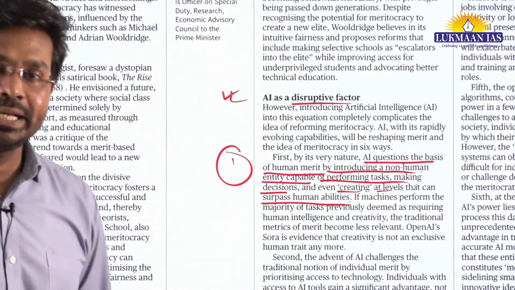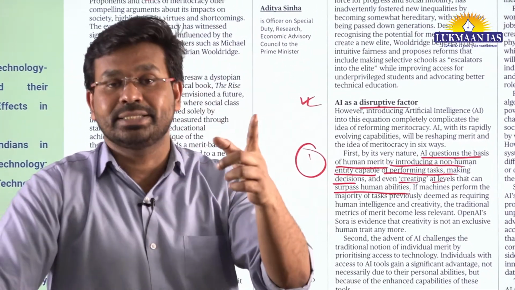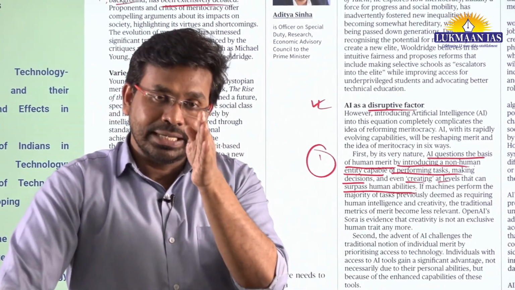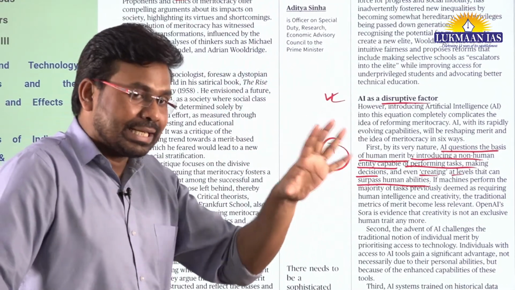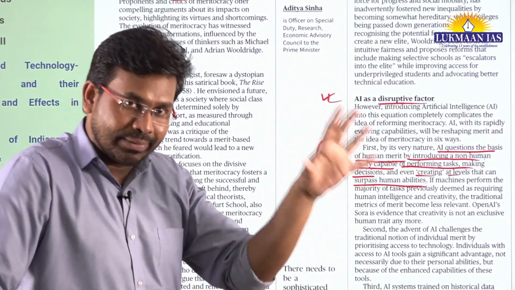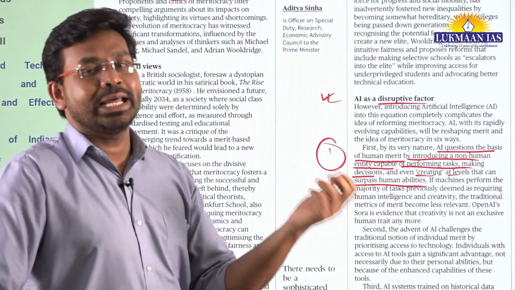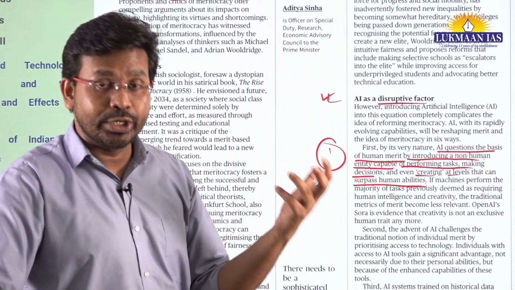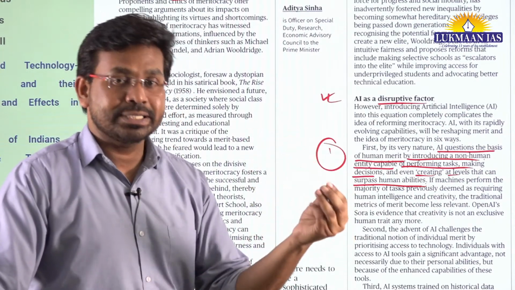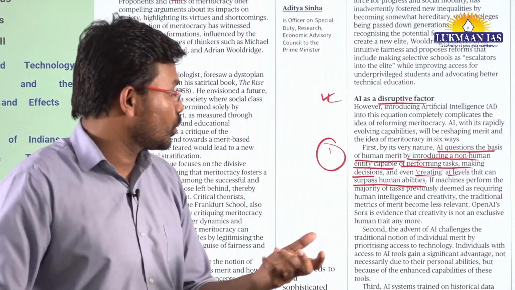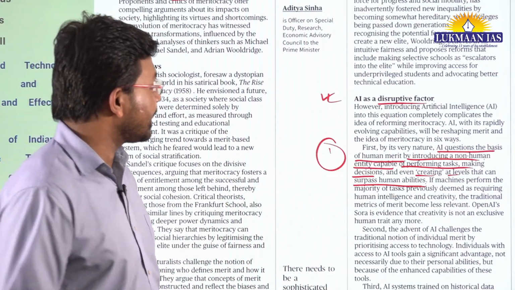So number 1 is, earlier we used to consider that human beings are the ones who have intelligence, but now there is an inanimate thing, a non-living being, that has assumed intelligence. Now it is also able to produce creativity. It is able to do work, and sometimes it outperforms the human being also. This is why artificial intelligence is disrupting.